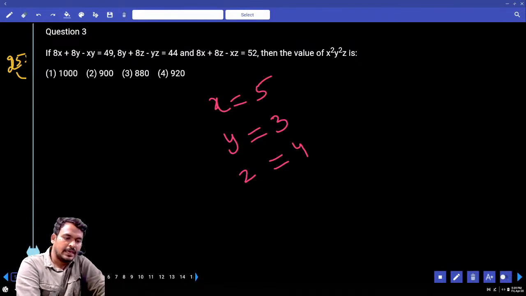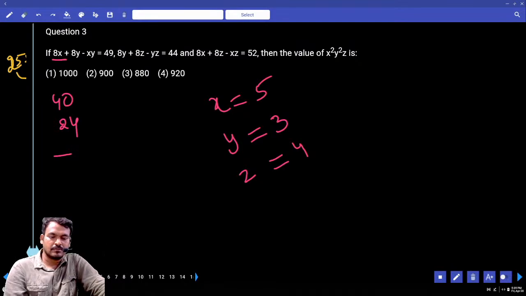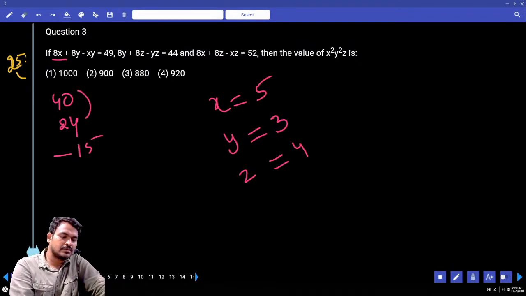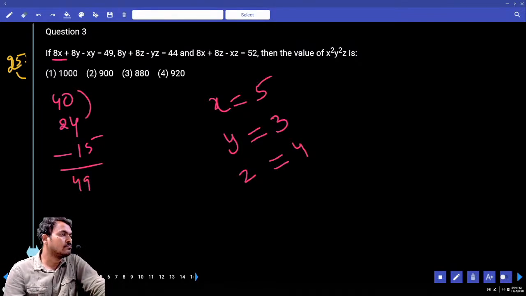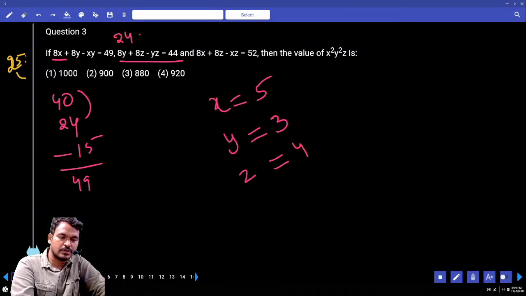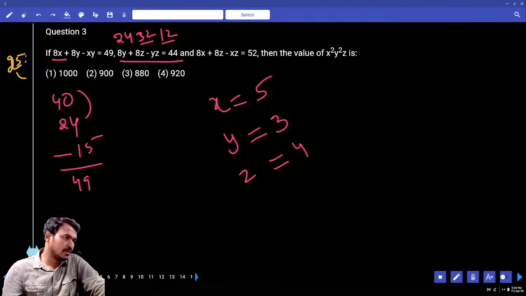Substitute the values. 8 into 5 is 40, 8 into 3 is 24, minus 5 into 3 is 15. 40 plus 24 is 64, minus 15 is 49. Yes. The second one is the same: 8 into 3 is 24, 8 into 4 is 32, minus 12, 32 minus 12 is 20, 20 plus 24 is 44.